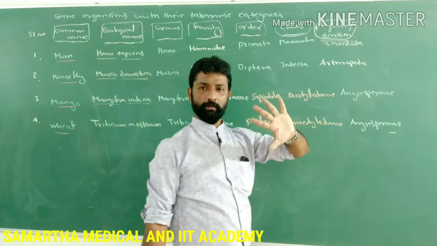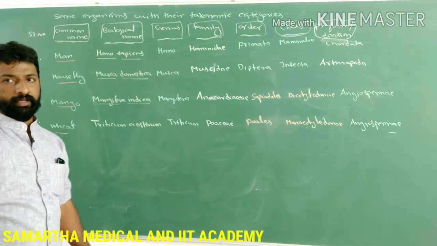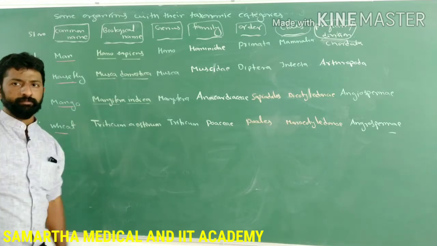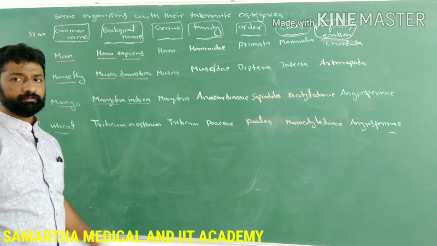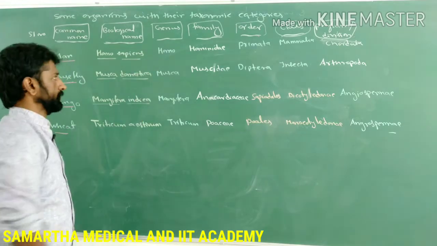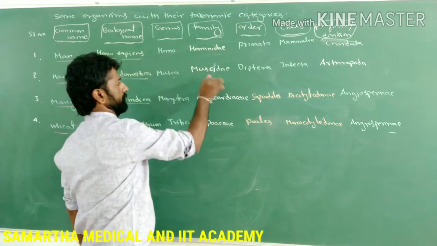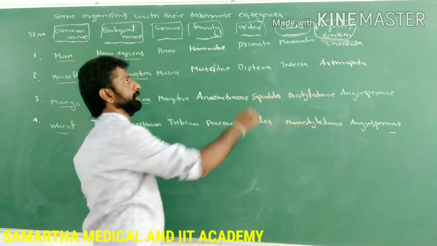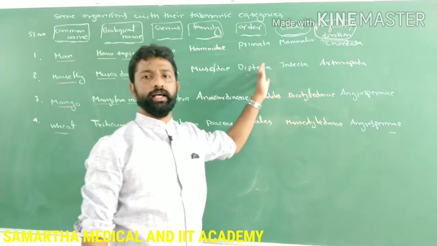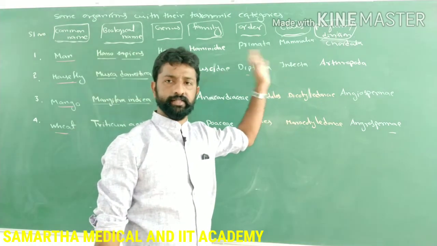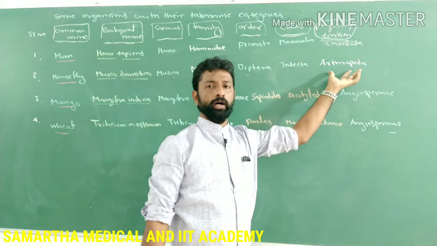But division for the plants. Next, one more example among the animal kingdom, that is housefly. Its scientific name or biological name is Musca domestica. So its genus name is Musca, and then the family is Muscidae, and it belongs to the order called Diptera, and the class Insecta, and it belongs to the phylum called Arthropoda.